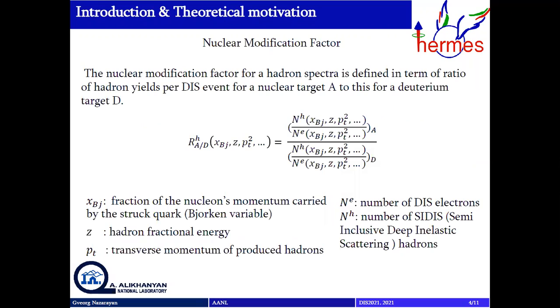How can we theoretically and experimentally measure the hadron spectra enhancement? We can do it by defining the nuclear modification factor R, which is defined as the ratio of hadron yields per DIS event for a nuclear target A to that for a deuterium target B. The nuclear modification factor depends on many variables. Most important for us is x, the fraction of the nucleus momentum carried by the quark, called the Bjorken variable. Then z is the hadron fractional energy, and PT is the transverse momentum of the produced hadron. N_e is the number of DIS electrons, and N_h is the number of SIDIS hadrons.